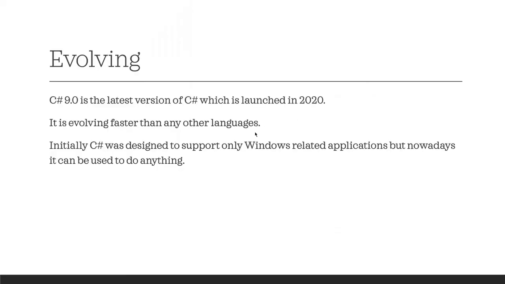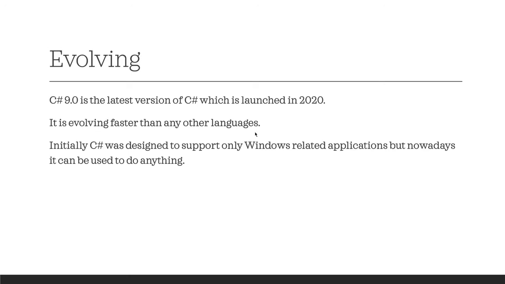The last characteristic of C# is evolving. That means it is continuously evolving, and the developers, creators, or the group who manage the C# language are very active in improving it to compete with all the latest features provided by other languages.